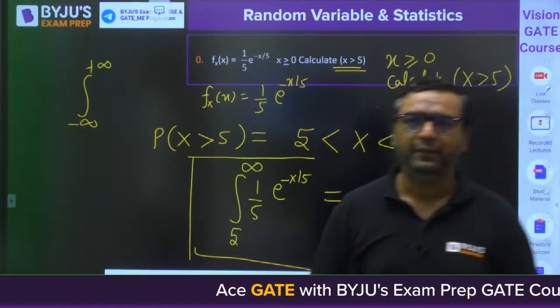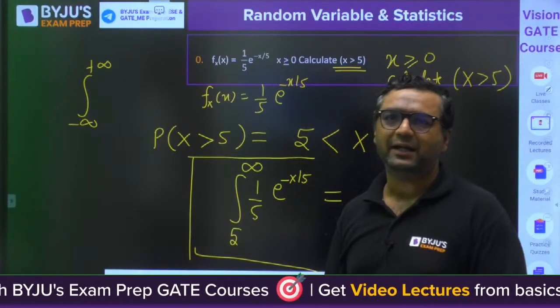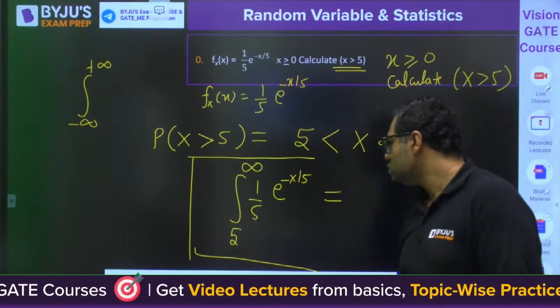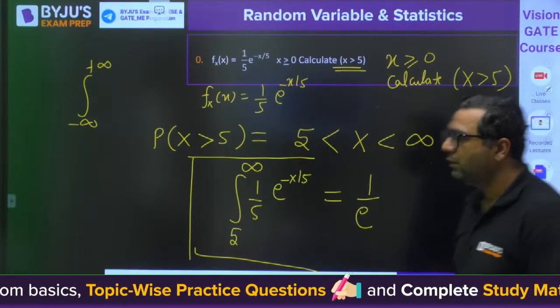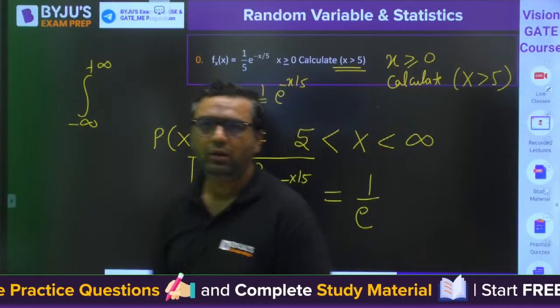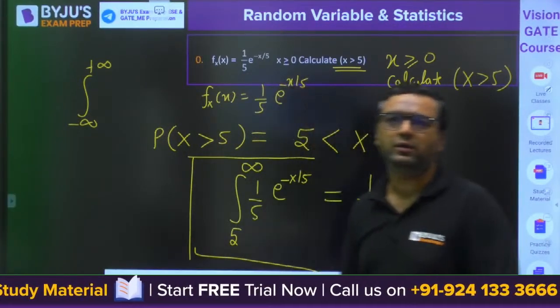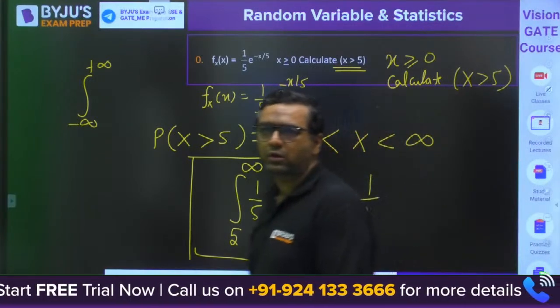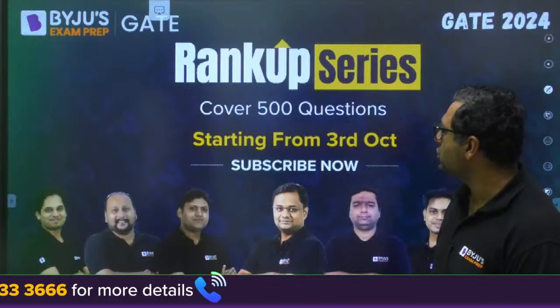Tell me. Very good. Gajendra has answered 1 by e. Sagnik has also answered 1 by e. So when you solve it, the answer comes out to be 1 by e. Very good, guys. Very good, Papa Ghoda. Yes, Malesh, are you there or not? Vinay, are you there or not? Fine. So guys, moving to the next question.